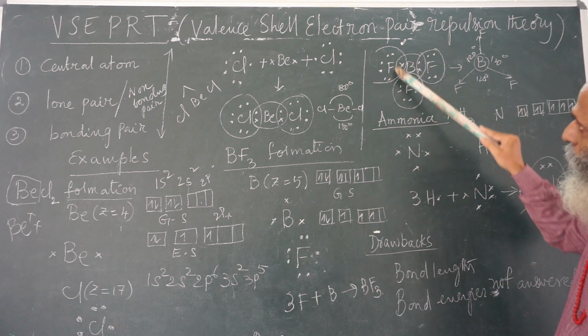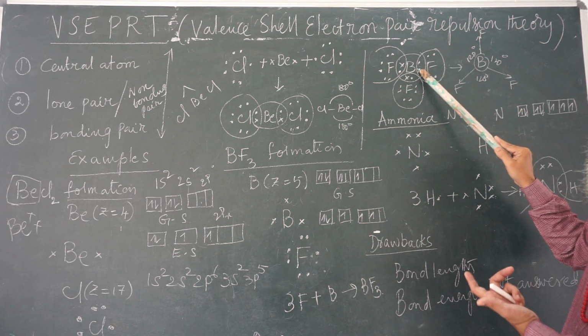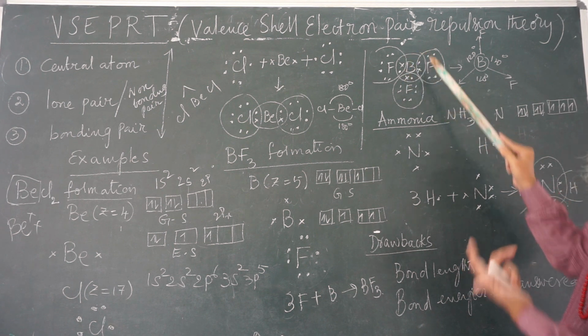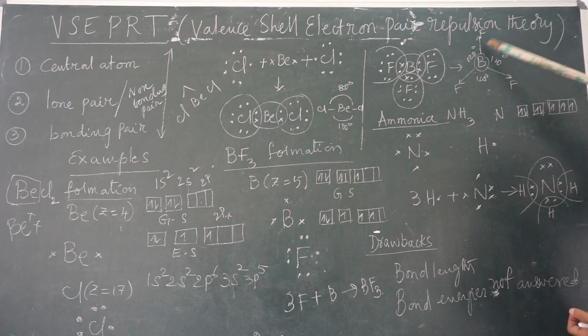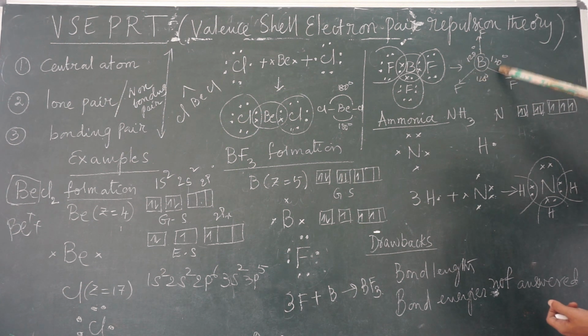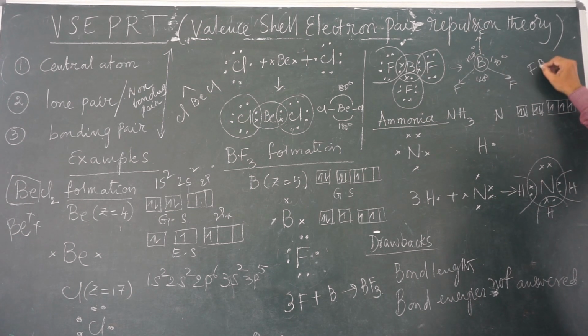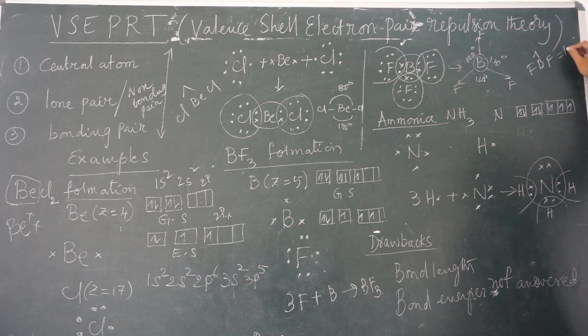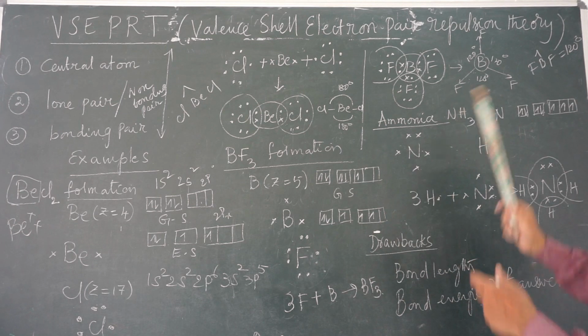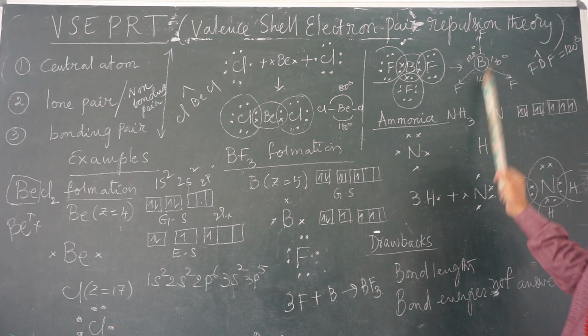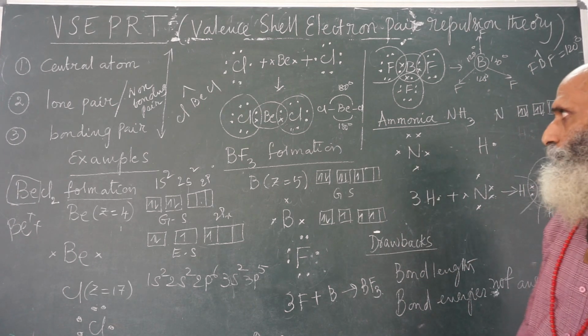As all the 3 are bonding pairs, the space must be equally shared. That's why the space around the boron nucleus, 360 degrees, is equally shared into 3 parts. So the FBF bond angle will be 120 degrees and a triangular shape. This is what happens in boron trifluoride formation.